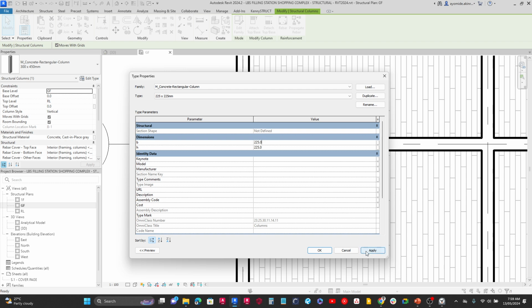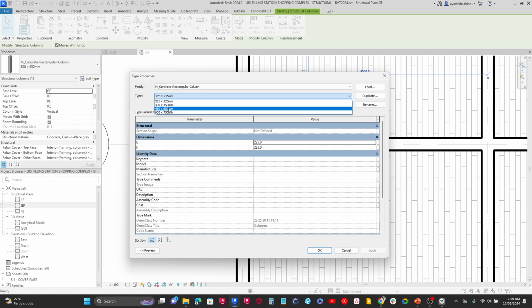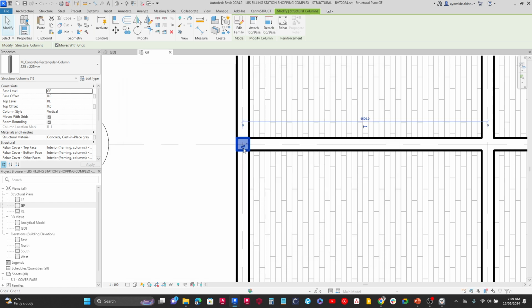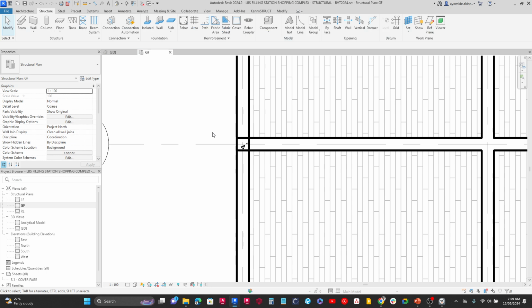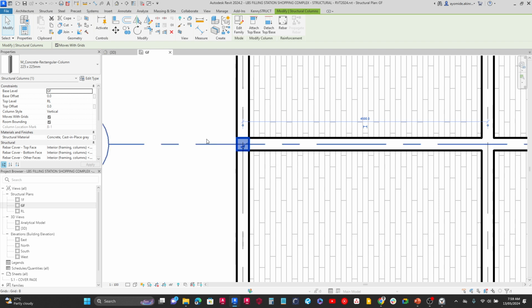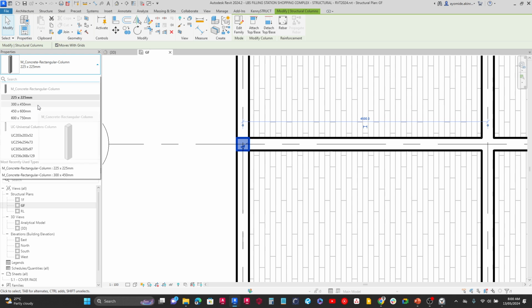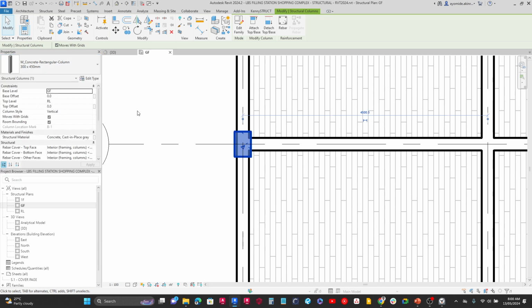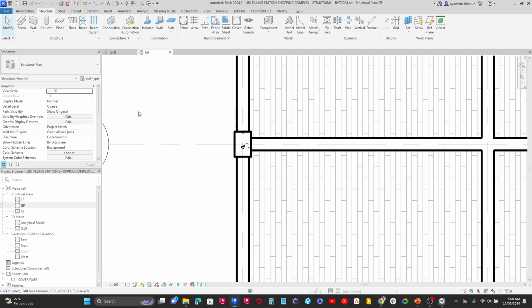Once I've done that, I can click on apply, and you can see that I now have a 225 by 225 with the remaining types over here. If I click OK, you can now see that it's going to change it to that new section size. Now the beauty about Revit is that in the event that I design and this should change to a bigger section, all I need to do is just click on it and then change it to the type I want. So if I wanted it to be 300 by 450, I can change it like that. But in this case, I want to maintain the 225 by 225. So I can just go ahead and undo by using the shortcut Ctrl Z, or we see here the undo button here.